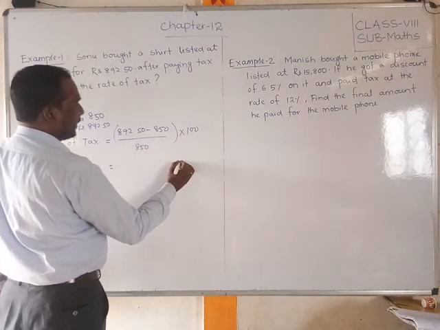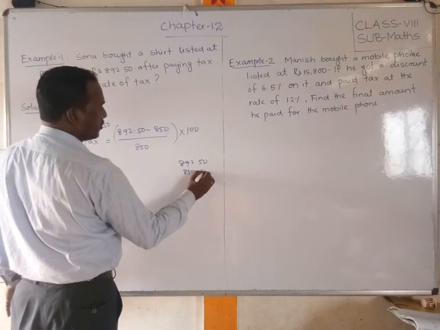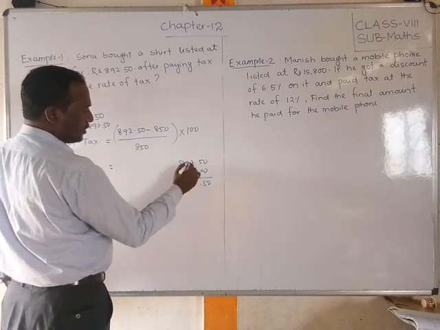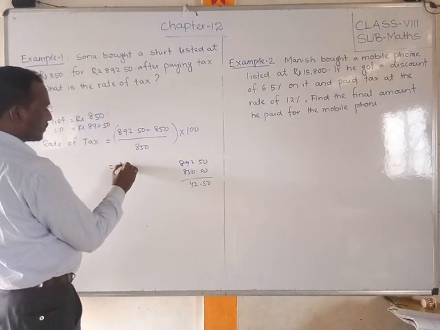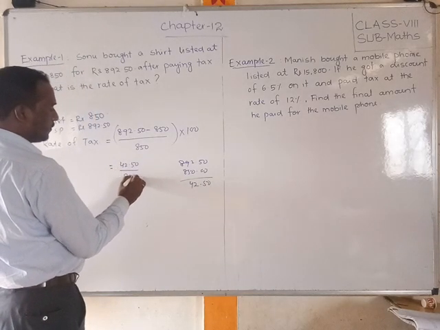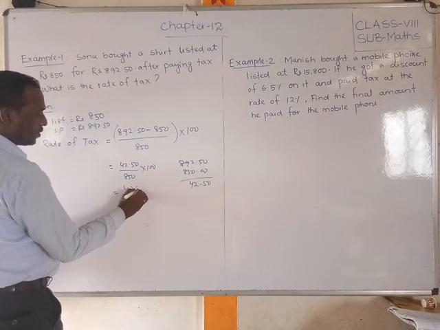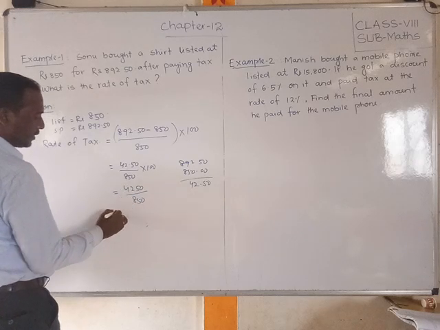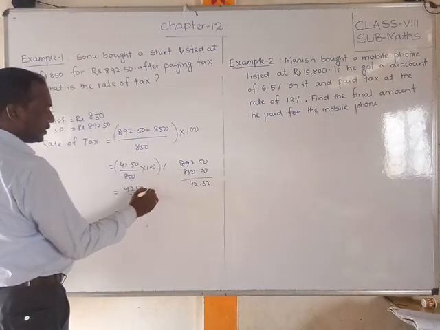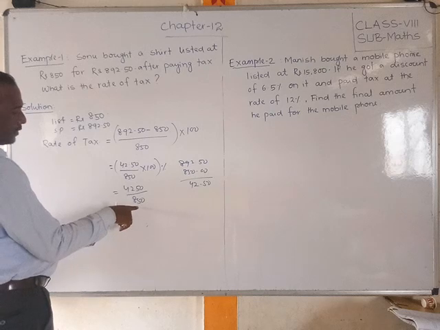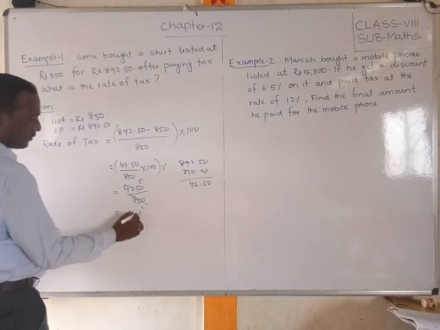Will get 892.50, 850.00. So 50 here, 2, 4, 42.50 by 850 into 100. So if you multiply, then you will get 4250 by 850. If you multiply this and cut, this will all be a percentage, ठीक है. So if you cut, how much will come? 5, 5 5 is 42, the 5 will come. If you cut, 5 1 is 5, 5 is, you will get the 5%, ठीक है.